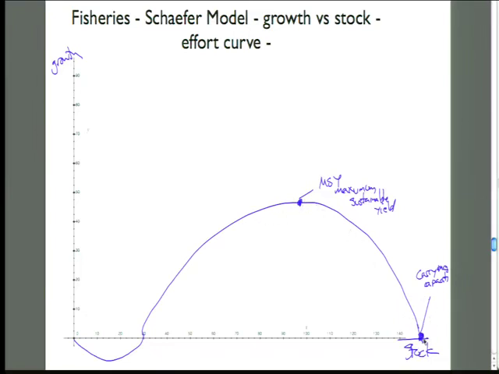This is the full amount of the population of fish the ocean can support. This is where the resource is growing at the fastest rate. Every year, this many more fish are being added to the population. So at this point, when we stop fishing, the fish will grow until they get back up to carrying capacity, which is how much the resource can support.